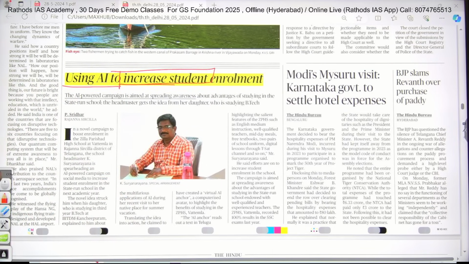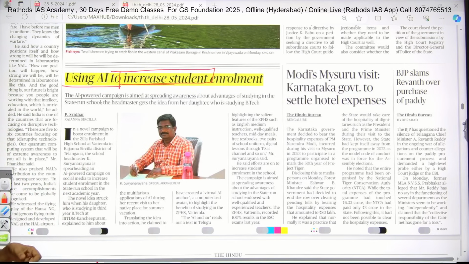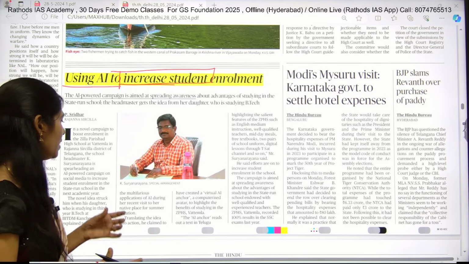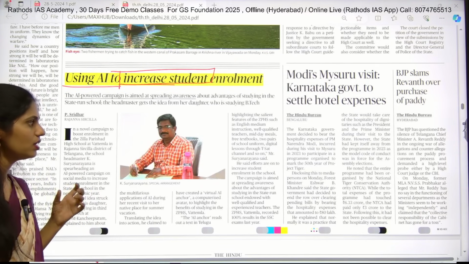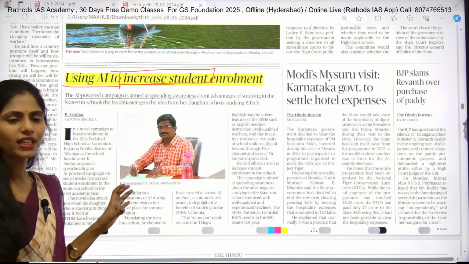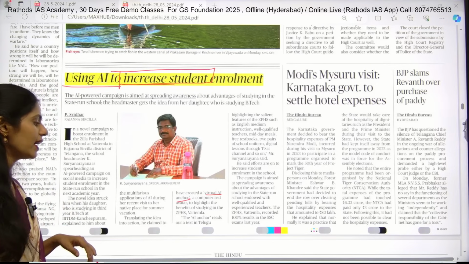So actually student enrollment in ZPHS schools. So ZPHS are nothing but government schools, Zilla Parishad high schools. So actually one person with help of his daughter, they used artificial intelligence and they created a virtual AI anchor. It is a computerized avatar.